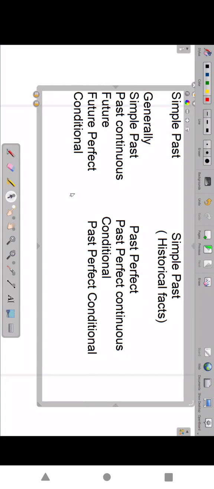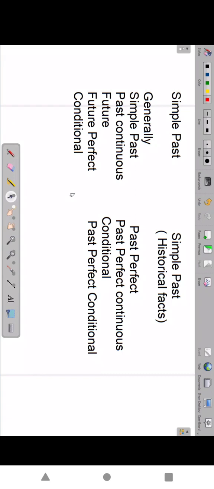So simple past remains simple past, like India got independence in 1947. Generally, I wrote a letter yesterday; so he said he had written a letter yesterday. Padma said I was watching TV; Padma said that she had been watching TV. Future changes: Chandrakala said I will buy a car tomorrow; Chandrakala said that she would buy a car. Tomorrow will change to the next day or the following day. Future perfect conditional: Rani said I shall have finished my work by 5 o'clock tomorrow; Rani said that she would have finished her work by 5 o'clock tomorrow. That's all. That is the changes.